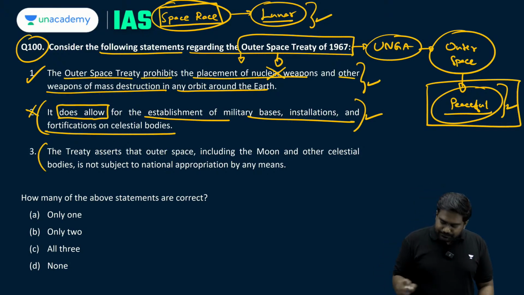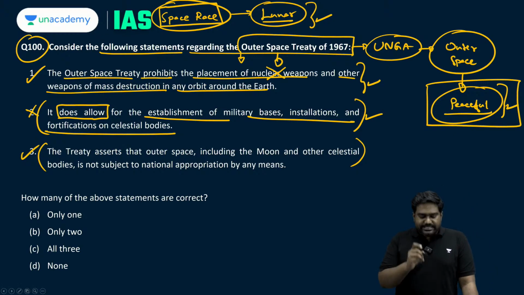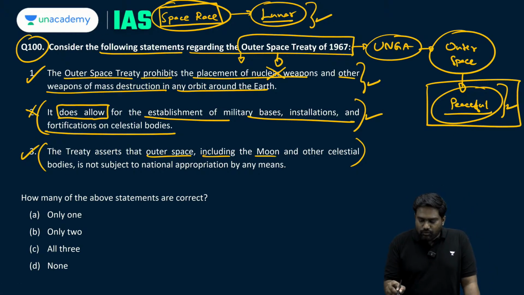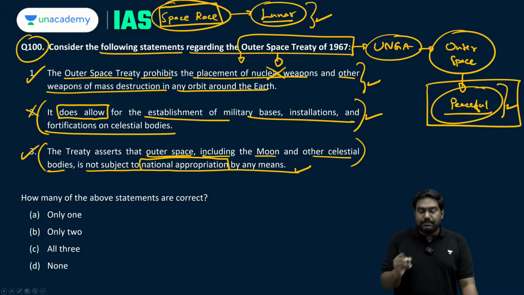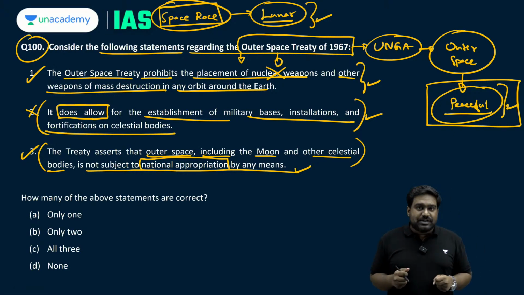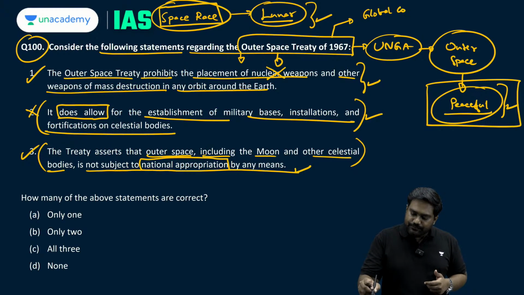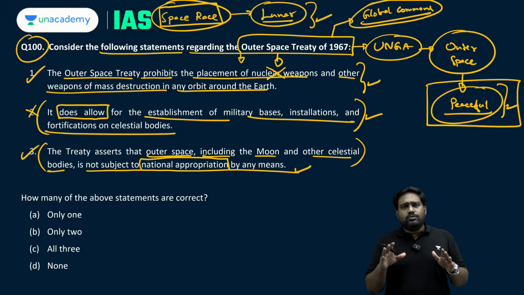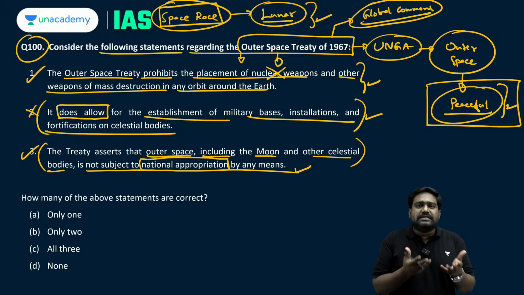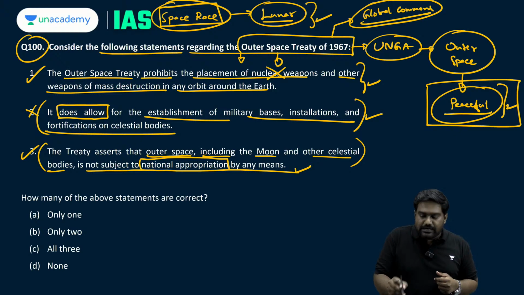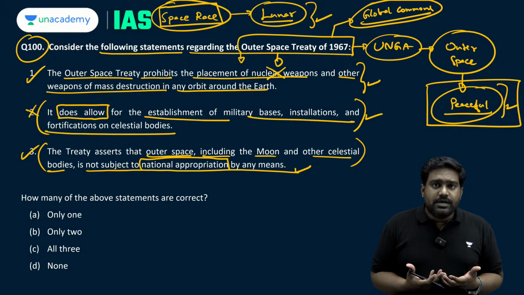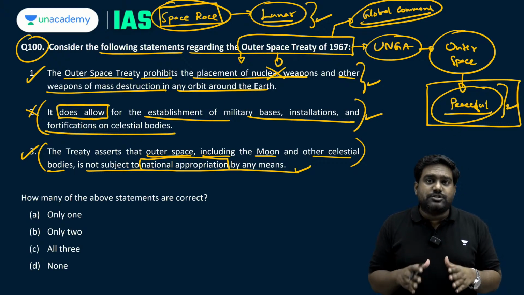The third statement is absolutely correct. It says the treaty asserts that outer space, including the moon and other celestial objects, are not subject to national appropriation by any means. See, under the Outer Space Treaty, space has been declared as part of the global commons, meaning it belongs to humanity. It does not belong to any country, be it outer space, be it any celestial object, be it the moon. No country can claim sovereignty. This is clearly specified under the treaty. It's part of the global commons and it prohibits countries from claiming national jurisdiction.